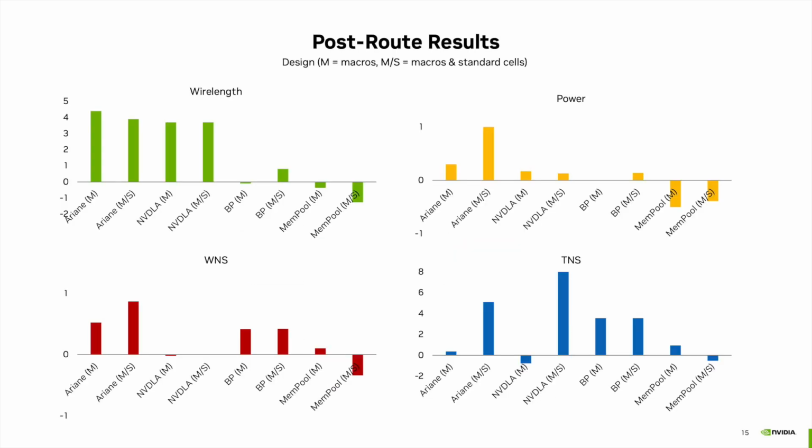Here are the post-route PPA results, normalized with respect to the results of the reference flow. Positive values indicate better outcomes for AutoDMP. We get very good PPA results across the benchmarks for both the macros-only and the macros plus standard cells choices.